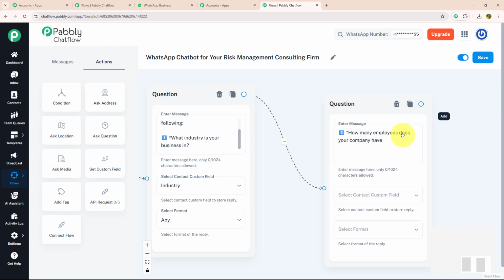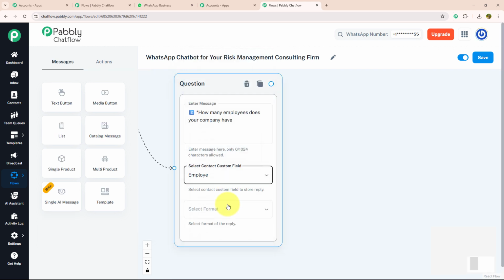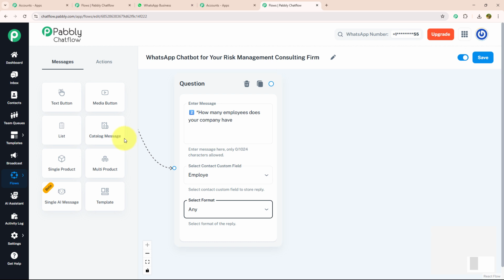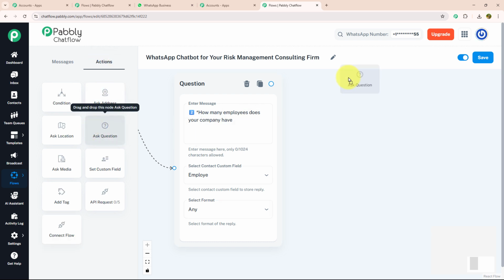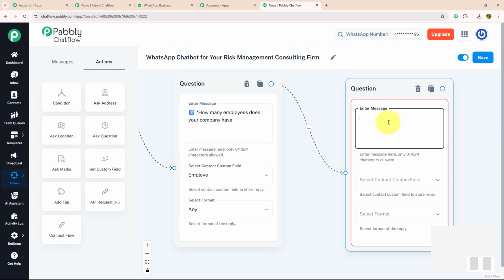How many employees does the company have? I'm going to select my contact custom field as employee and my format as any. Now after knowing about employee, I want to know about their main concern. For that, again, I'm going to drag and drop ask question, connect with my previous question and enter my message.